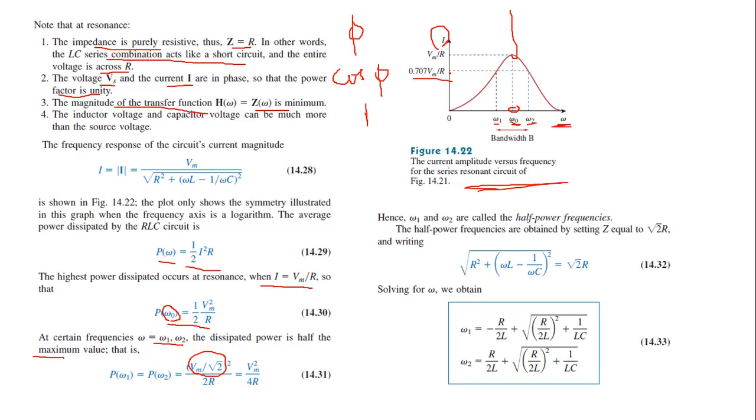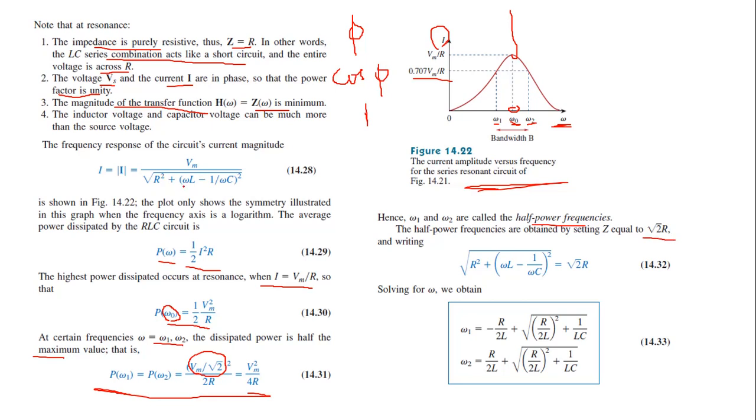Both have a magnitude of 0.707 Vm by R, that is, Vm by root 2. So instead of this Vm, replace it by Vm by root 2. This is the power at omega 1 and omega 2. Now this omega 1 and omega 2 are called half power frequencies. These half power frequencies can be obtained by setting Z equal to root 2 R.